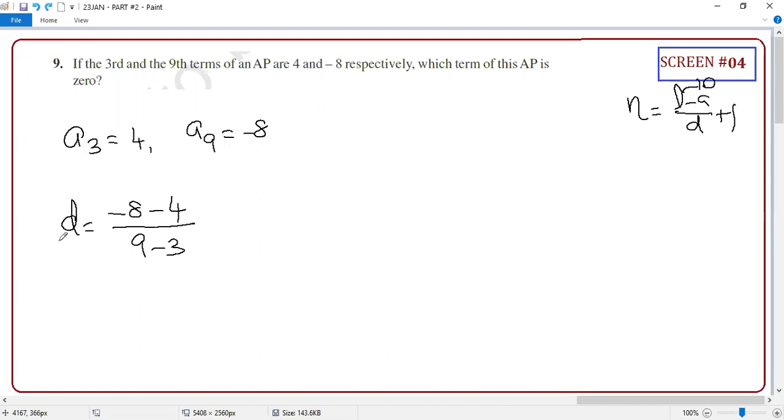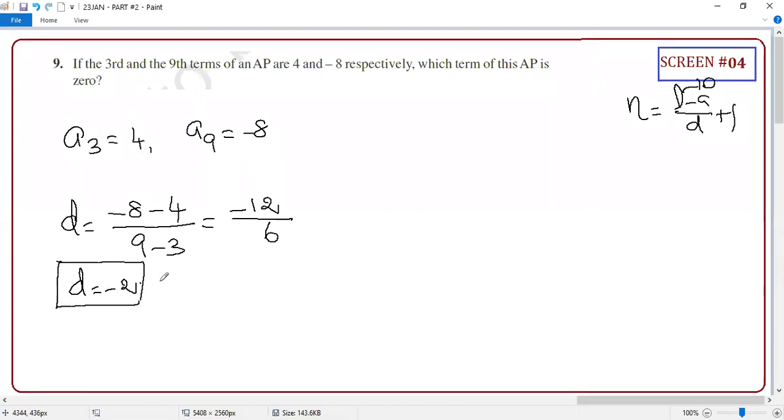Any doubt on this, guys? Sir, if I'm writing 4 first, then this, then you are okay. You have to write 3 minus 9. I told you very well, the respective position you have to write. Clear? So minus 8 minus 4 is minus 12. And this is 9 minus 3, 6. So the answer is minus 12 by 6, so minus 2. D equal to minus 2. Excellent student.